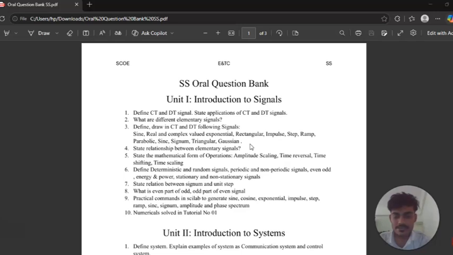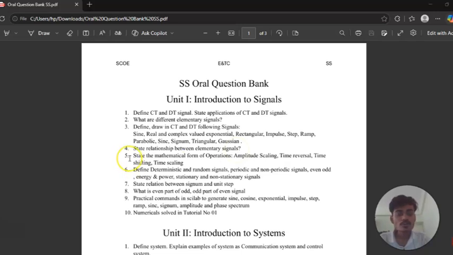Some of these are CT signals and some are DT signals. You have to draw these signals and differentiate which belong to CT and which to DT. Draw all these signals very well and very carefully. After that, move on to question number 4, which is to state the relationship between the elementary signals. That is very important.